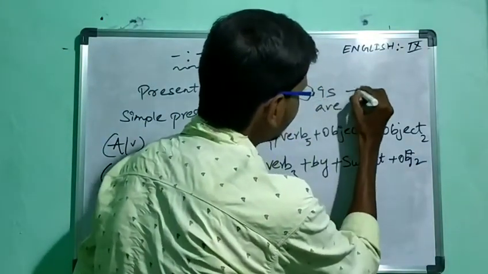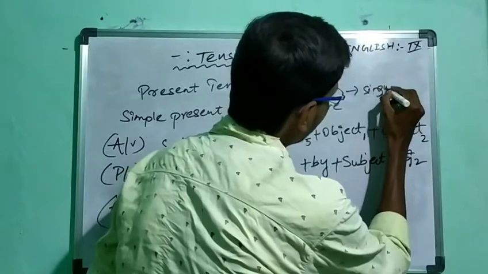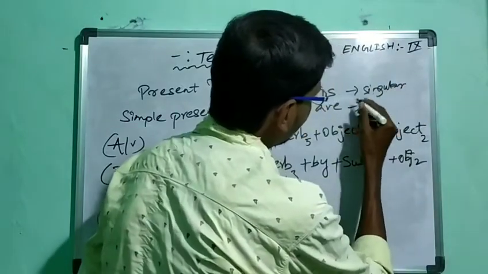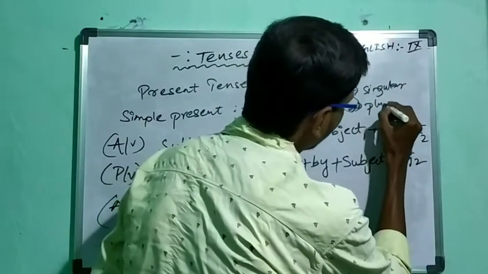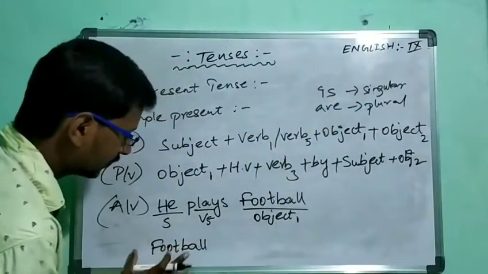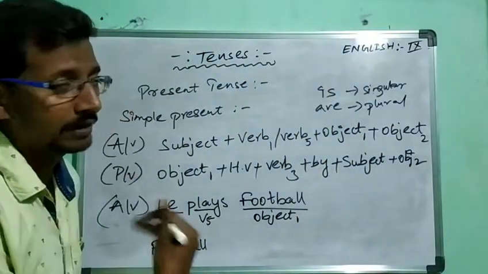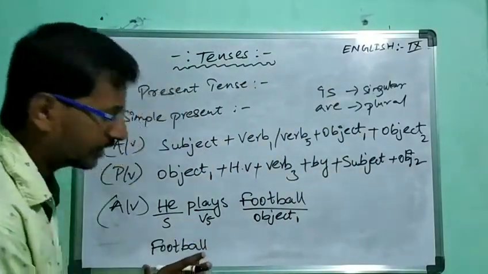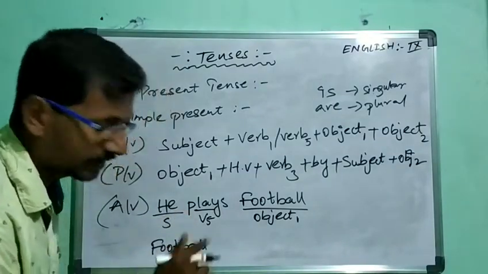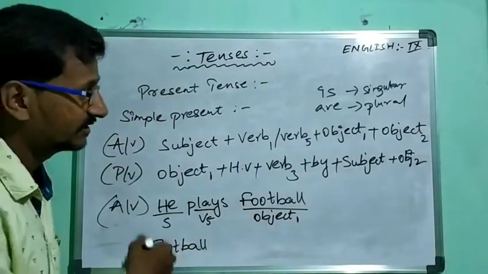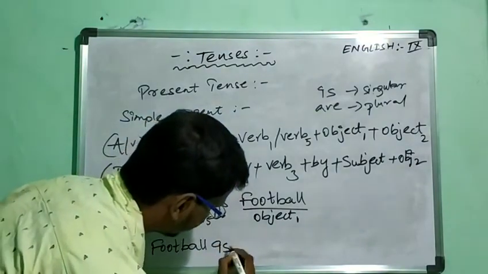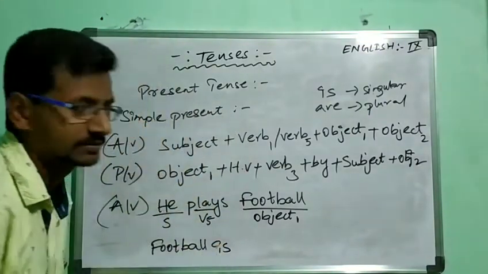They are is, are and am. Is will be used for singular, are will be used for plural. So football is a singular word, so we should put is.